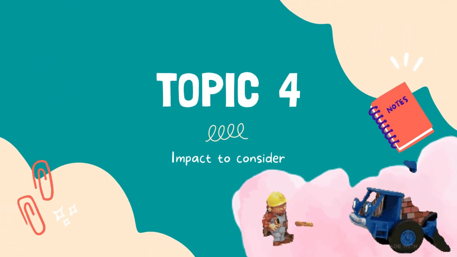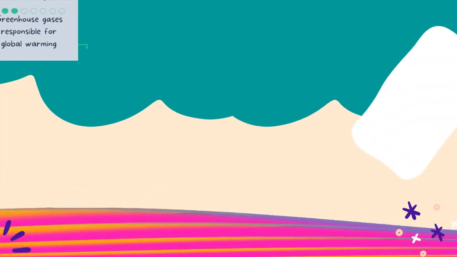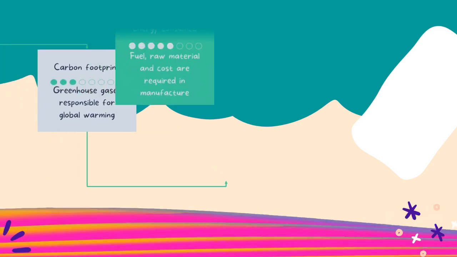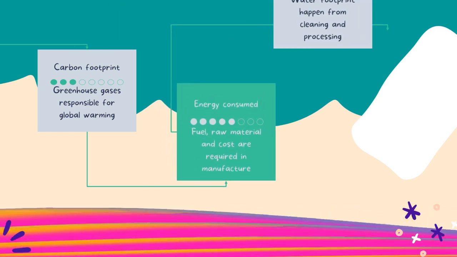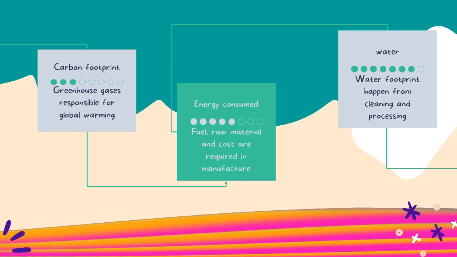We also need to look at the impacts to consider. The first impact to consider is carbon footprint. This impact will produce greenhouse gases that are responsible for global warming. Second is energy consumed. It uses fuel and raw material that produce a big amount of emissions, and requires cost for manufacture. Lastly is water. Water can cause a water footprint that happens from cleaning and processing.